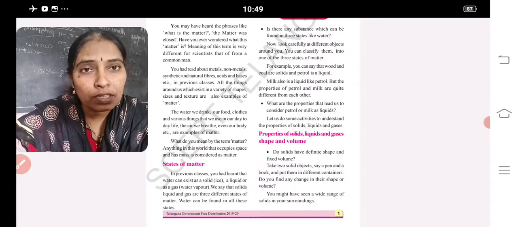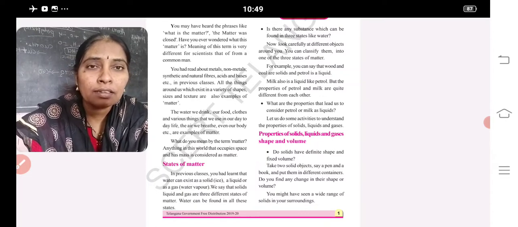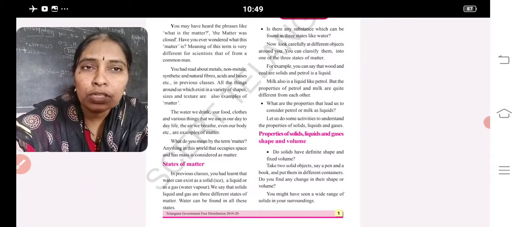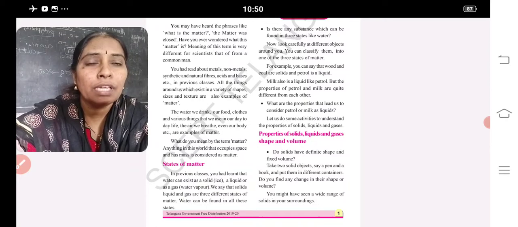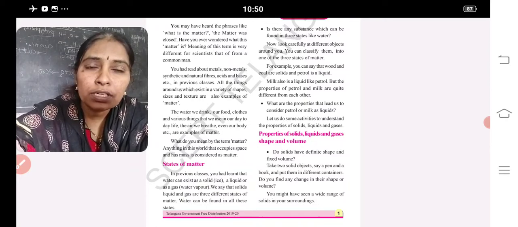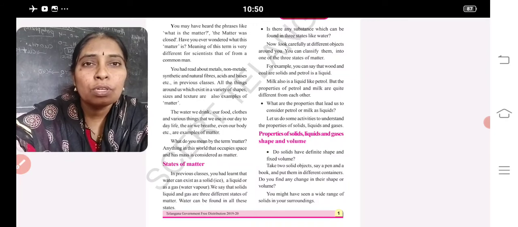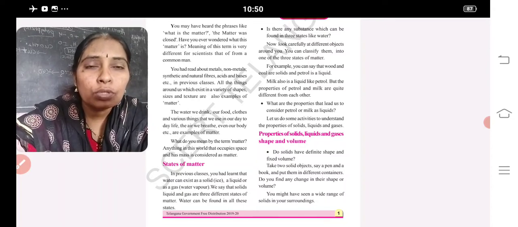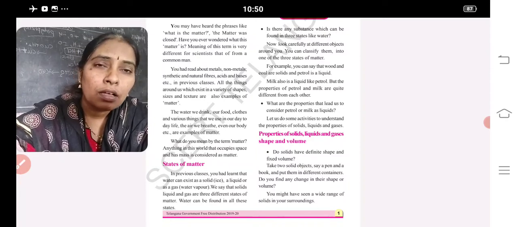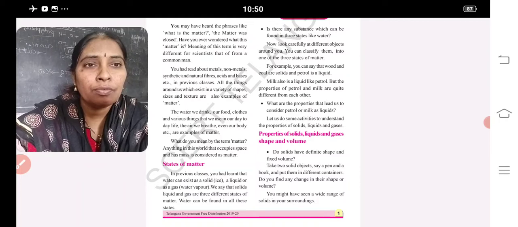Diffusion of solids is also less than liquids and gases. What is meant by diffusion? Spreading of particles in air from one place to another place is said to be diffusion. Why don't solids diffuse or compress properly? Because they have a definite shape. How do they get a definite shape? Due to more attraction between the molecules in solids. Due to that attraction, they come closer and are closely packed. Due to the closely packed molecules, solids have a definite shape and a definite volume.